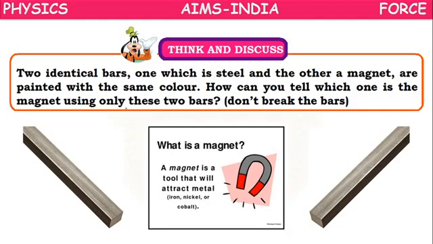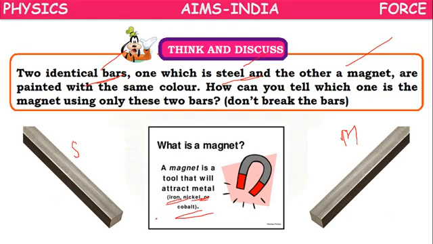So next, let's discuss this question. Two identical bars, one made up of steel and another made up of a magnet. Suppose this is a magnet, made up of iron, nickel, cobalt, so this is an iron piece. This is a magnet made up of iron piece. This is a steel piece.